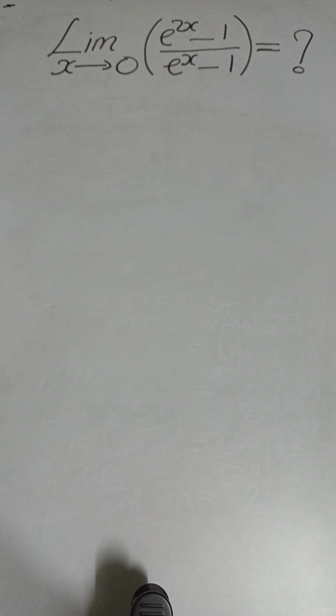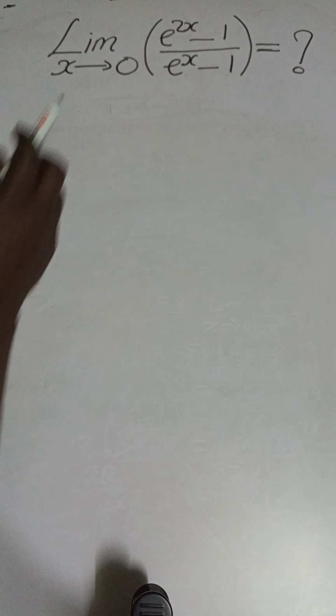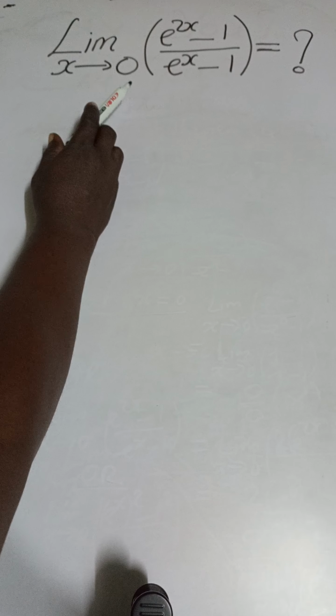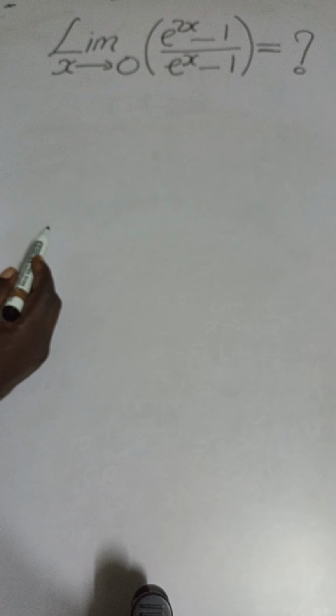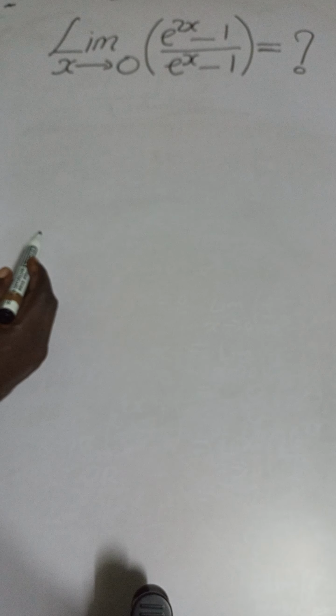Let's now take this other question on limit. We have the limit as x approaches 0 of (e^(2x) - 1) over (e^x - 1). Our function here is actually a rational function. There is a numerator and there is a denominator. And so there is a theorem on limits, called the quotient limit theorem, applicable to rational functions. So we'll start by using the quotient limit theorem to see if it is applicable. And in a case where it's not applicable, then we'll resort to other methods.